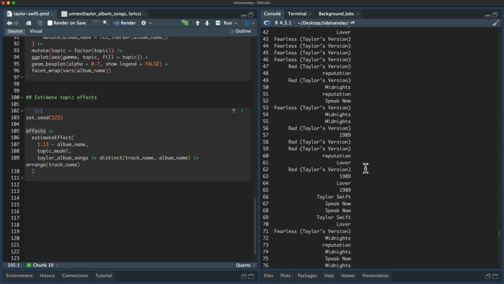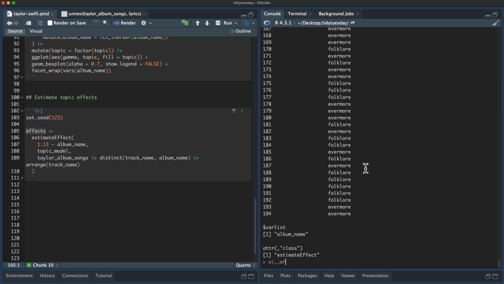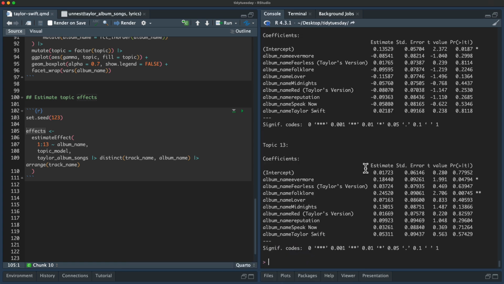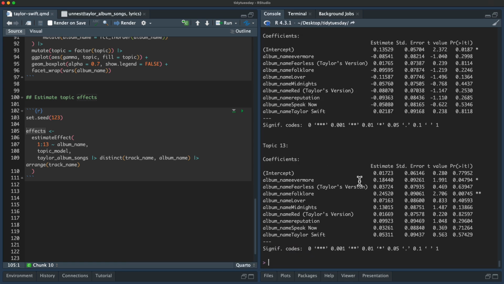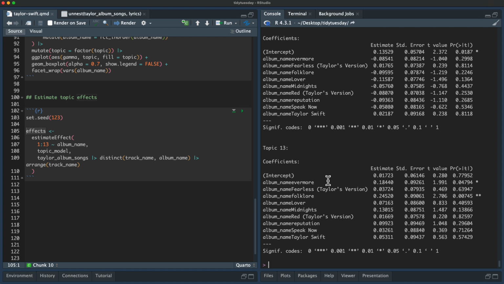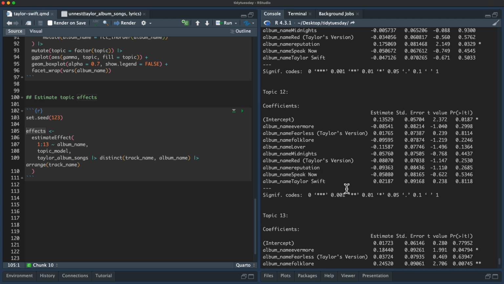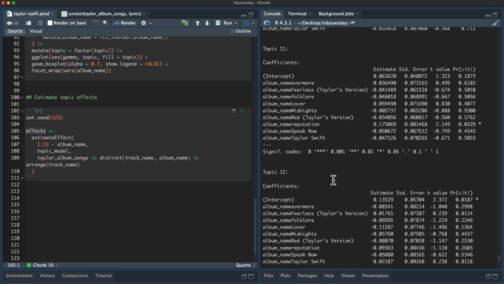Lots of stuff printing out there. I think there's actually a summary method to print out something a little bit better. Yes. So this probably looks familiar to you, right? It looks like the output of an LM model.